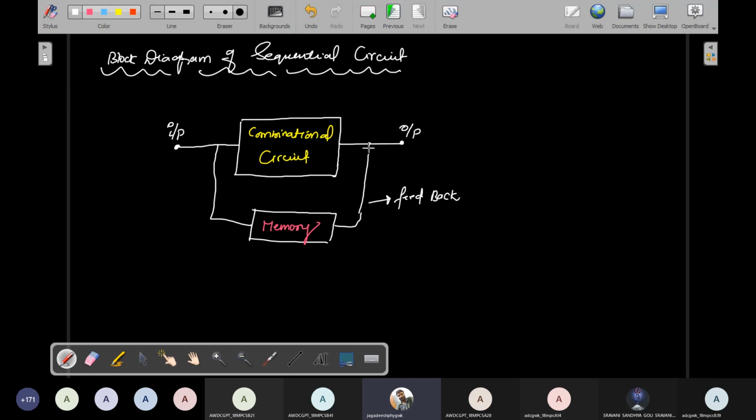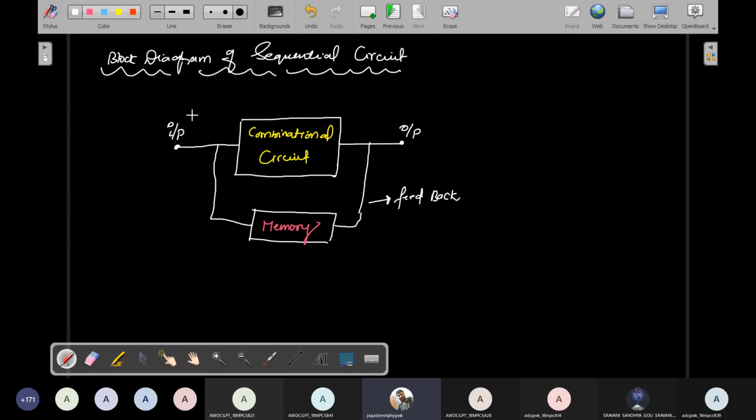So right now this output is the present output of the combinational circuit, and it is stored in this device. This device is called the memory device, and this stored output acts as the present state, that is called the past output of the sequential circuit.